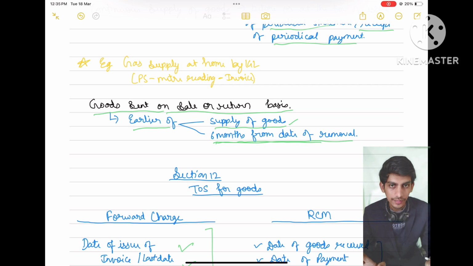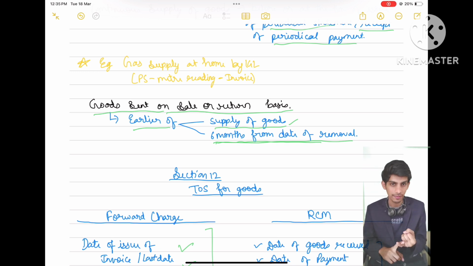Okay, it's clear. So we have studied provisions for issue of invoice. First is where goods supply involves movement of goods. Then we will issue invoice before or at the time of removal of goods. And if supply does not involve movement of goods, then invoice shall be issued whenever the goods are made available to the recipient. Then we have studied that in case of continuous supply of goods, invoice shall be issued before issue of periodical statement or receipt of periodical payment.